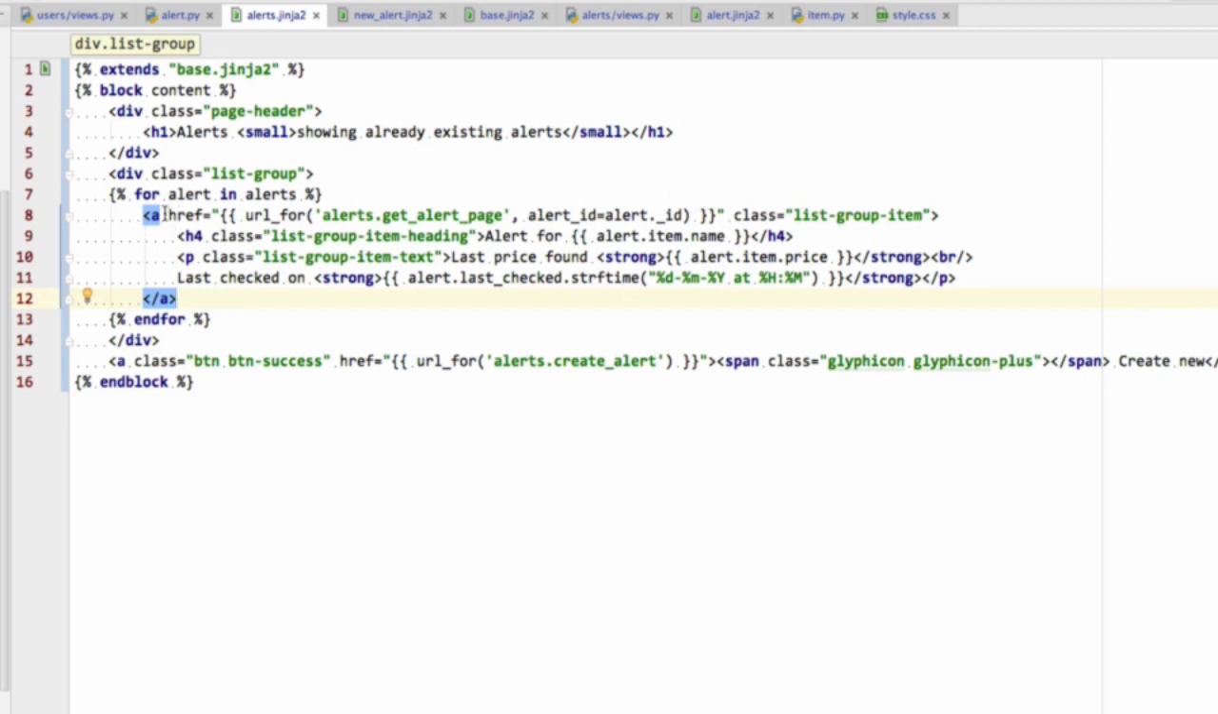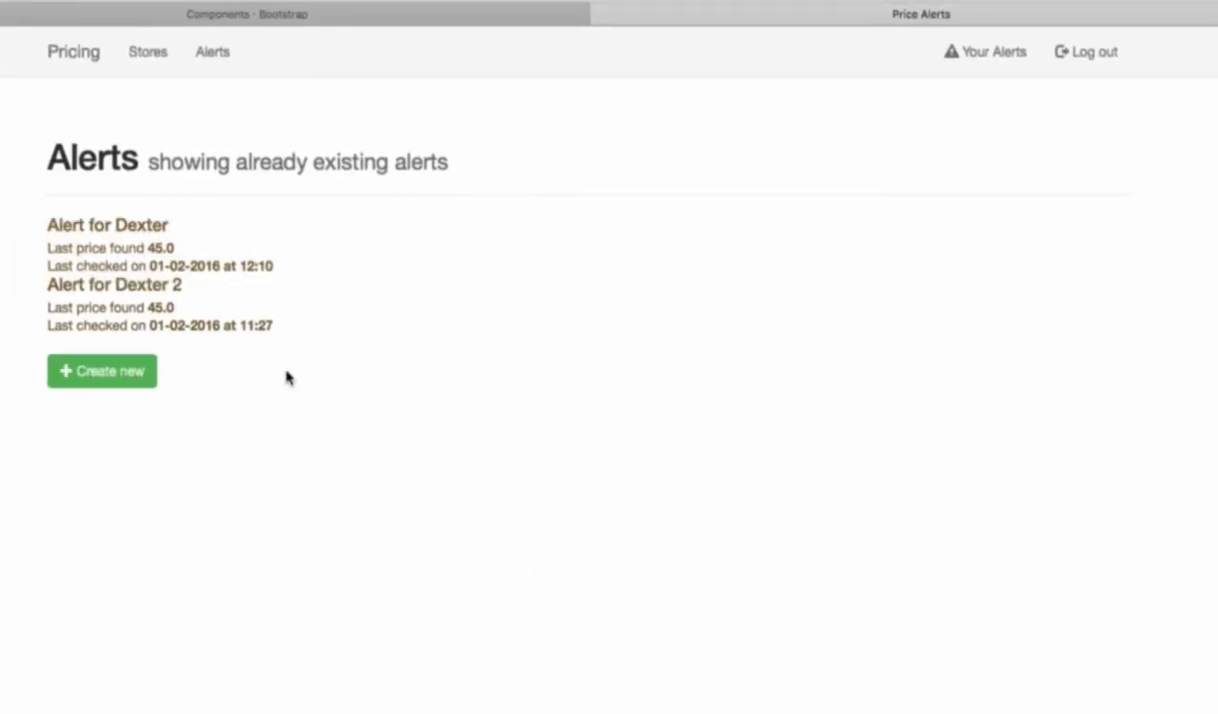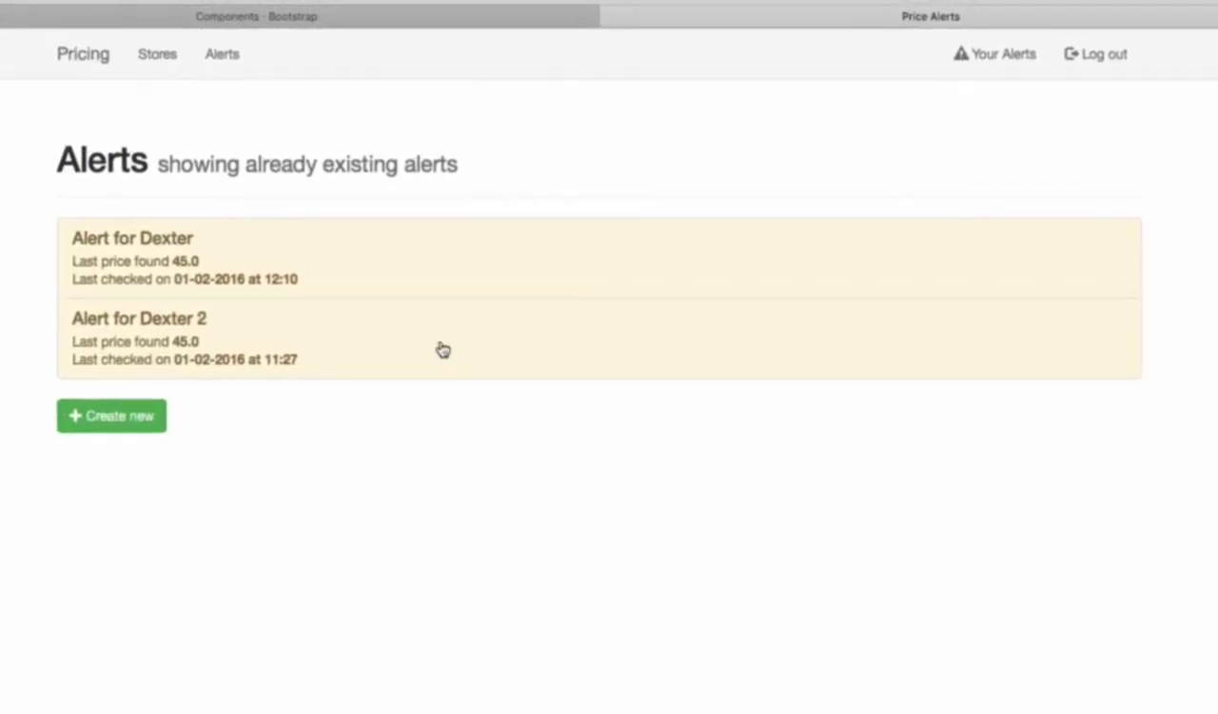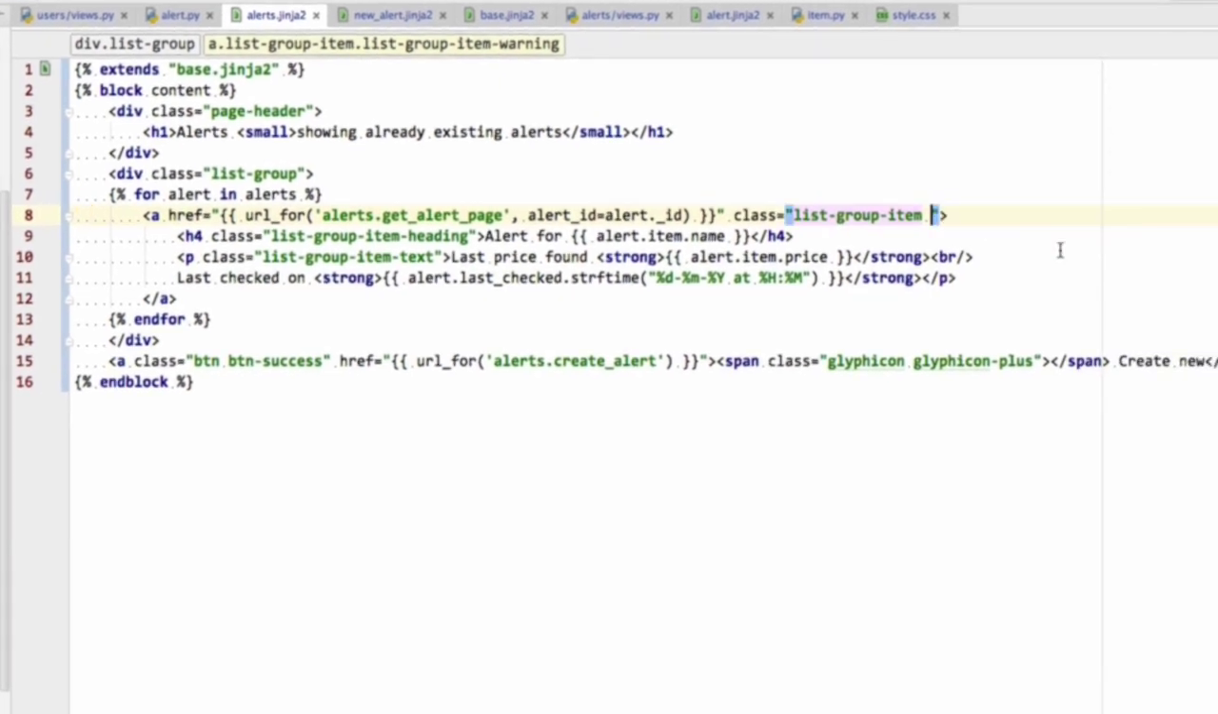So this A here that has the link can actually also have classes. The classes it's going to have are essentially list group item warning. And when we do that, notice that they both suddenly get colored in yellow, and they also lose a bit of the styling. So if we copy this, list group item and list group item warning, and we refresh, now they are showing as yellow. So we want alerts that are inactive showing up like this. So how do we do that?